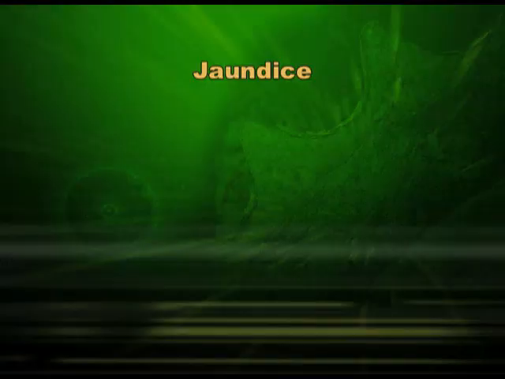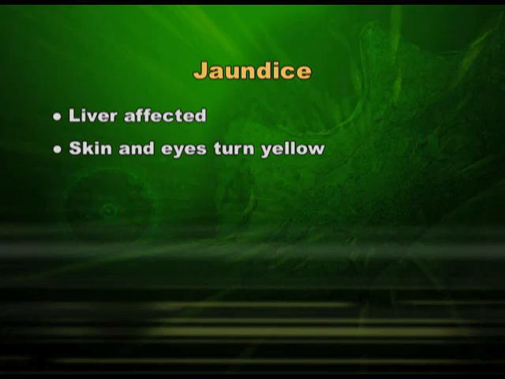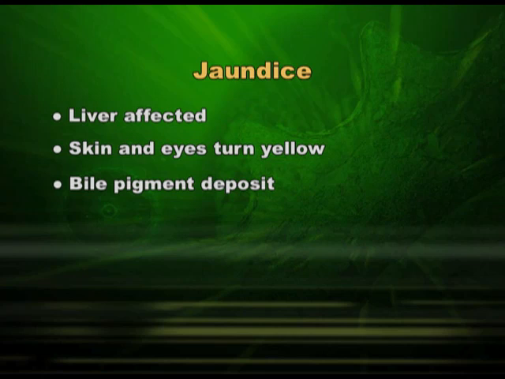Let us now discuss some other ailments of the alimentary tract, and the first and the most important one is jaundice. In this, the liver is badly affected. Skin and eyes turn yellow. Why? Because bile pigments are deposited in various parts of the body, and that is why the cloth one wears in case of jaundice will also become yellowish. It is because of bile pigment. Why is it happening? Because the liver is not functioning properly.